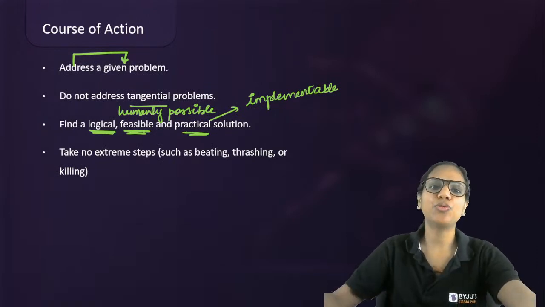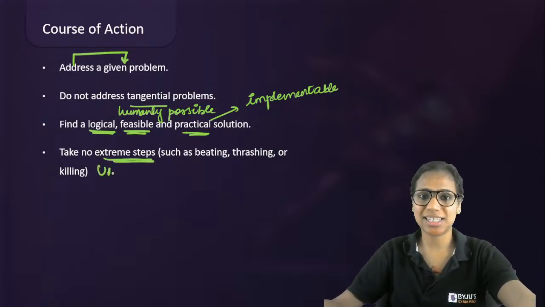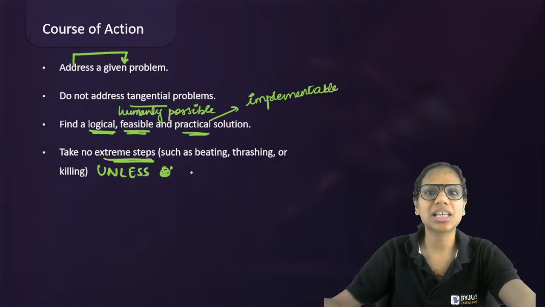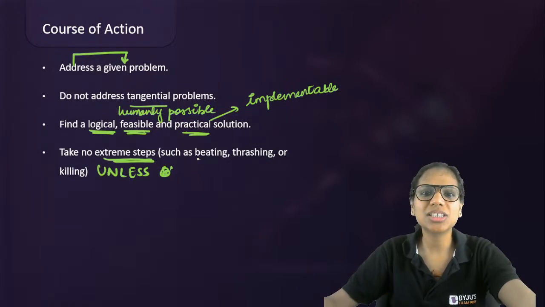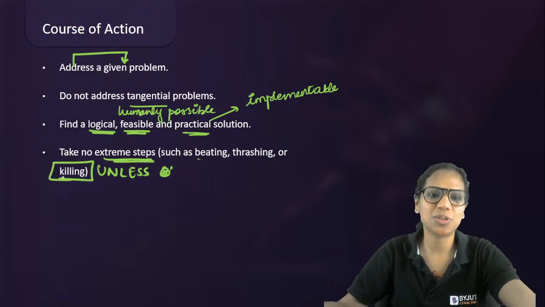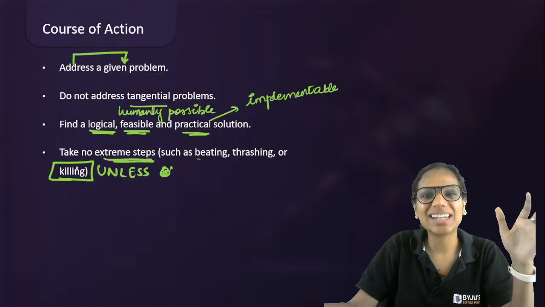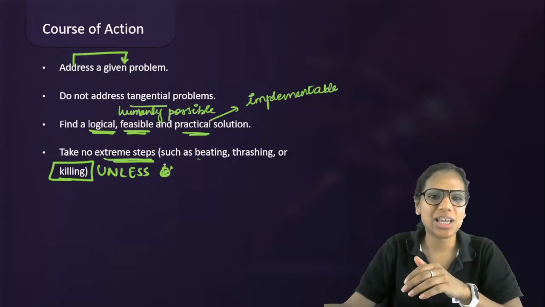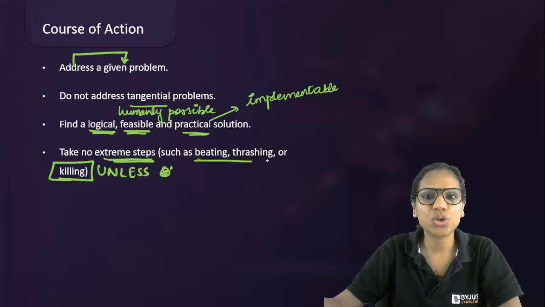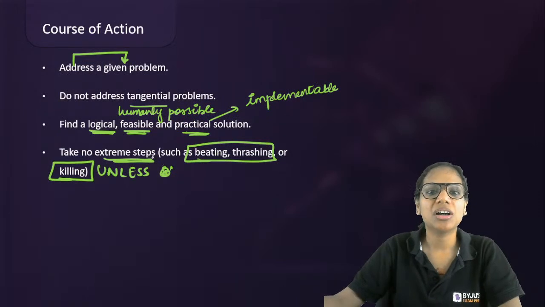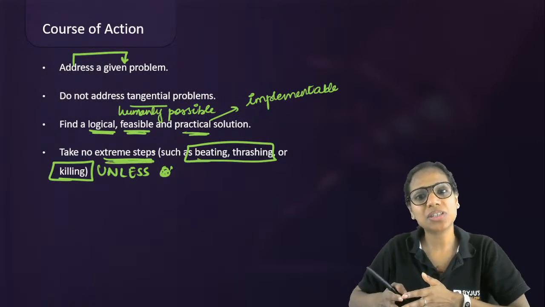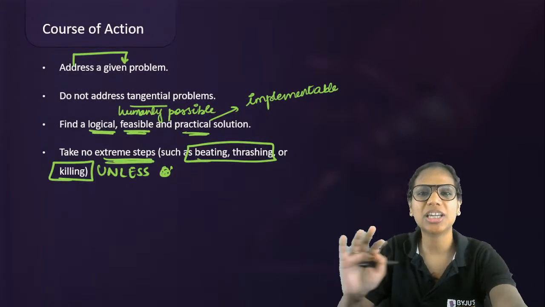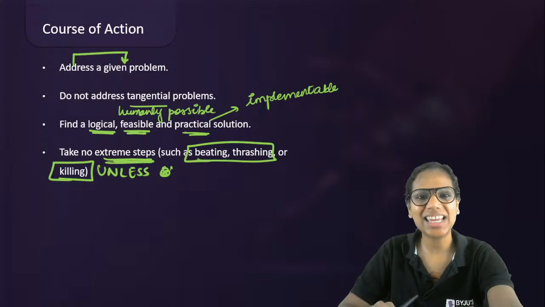Do not advocate for extreme steps unless the situation itself is very extreme. Moreover, some extreme steps are never advocated. For instance, killing a person. This does not even have an exception. So don't advocate extreme steps such as killing a person, thrashing or beating a person. Take other extreme steps only when the situation is extreme. Otherwise, we take middle path solutions, right?